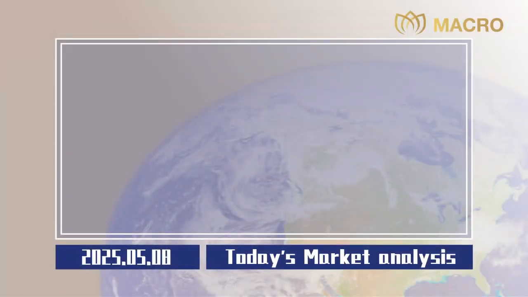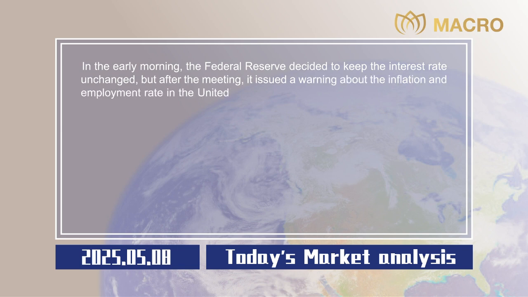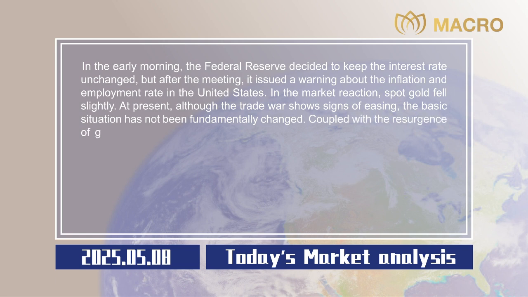Market analysis. In the early morning, the Federal Reserve decided to keep the interest rate unchanged, but after the meeting, it issued a warning about the inflation and employment rate in the United States. In the market reaction, spot gold fell slightly. At present, although the trade war shows signs of easing, the basic situation has not been fundamentally changed. Coupled with the resurgence of geopolitical conflicts, market risk aversion still supports the gold price bulls.